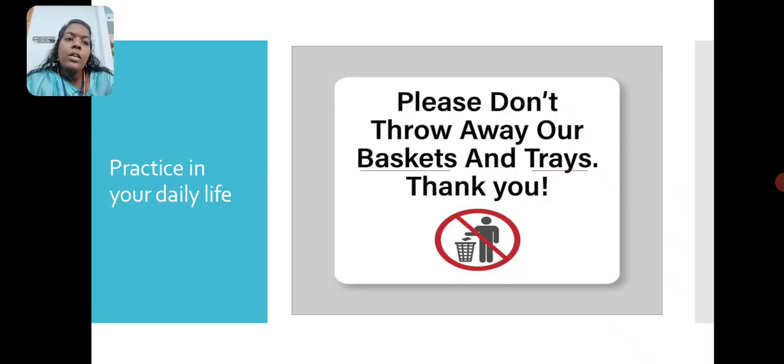You can also educate them on how we can stop this one-time use plastic. In our daily life, please don't throw away your baskets and trays. Some of them throw plastic items away, and many don't use the dustbin.